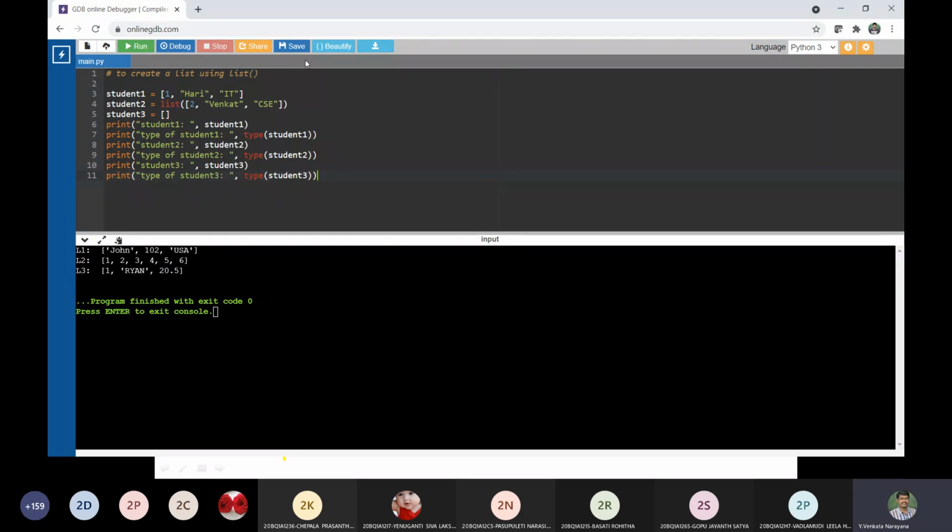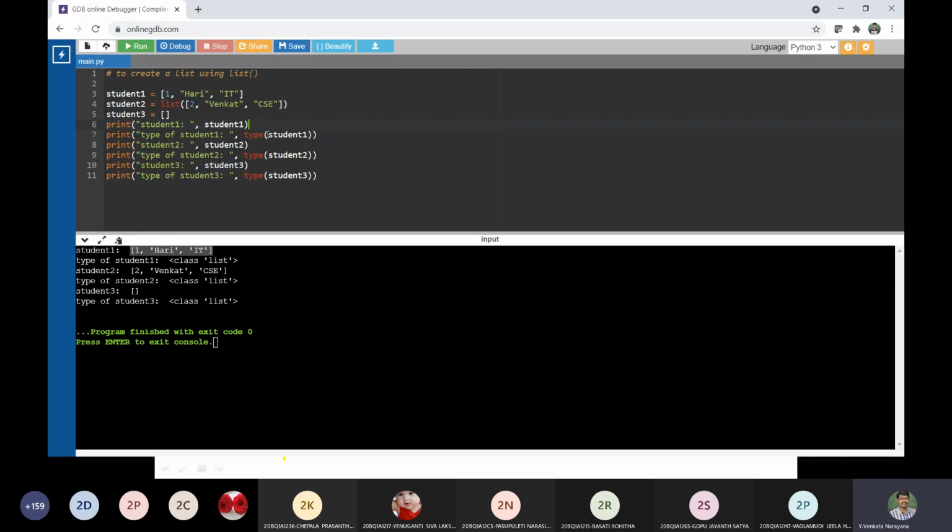So is that clear? Shall we execute the program? Yes, sir. See here, student 1, that is 1 Hari IT, which is being printed here. So the type of student 1 is list. See here, we have specified the type also. So the type is printed, and student 2, which is created by using the constructor, is also a list. The type of student 2 is also a list.